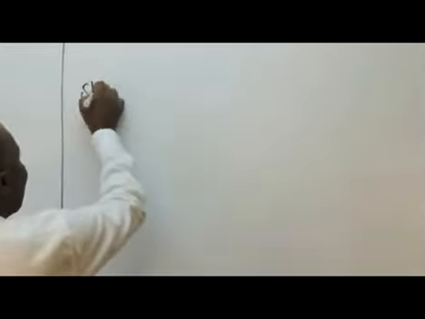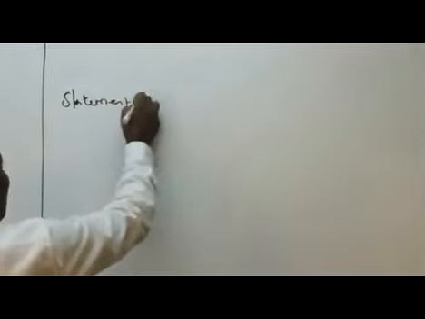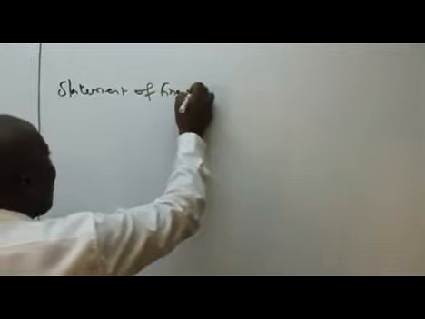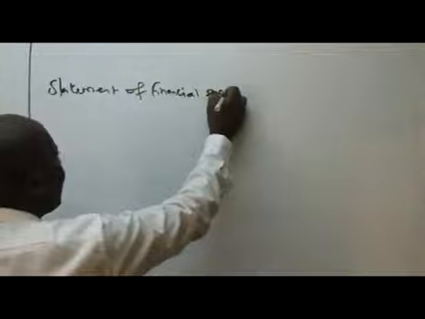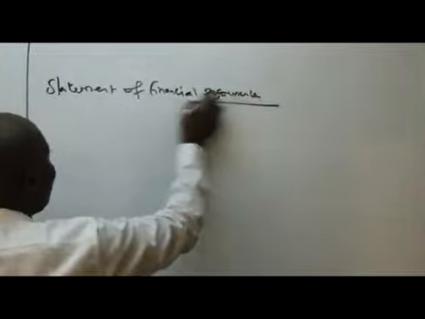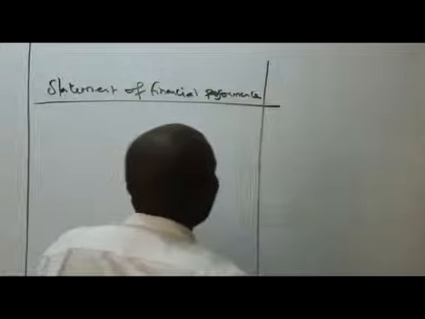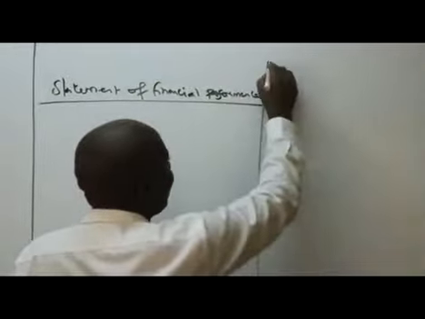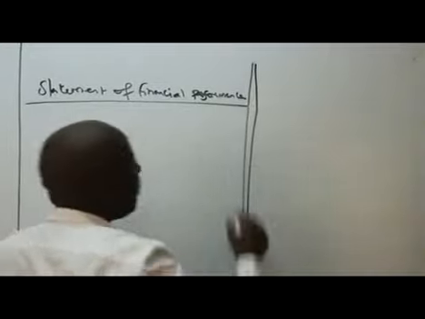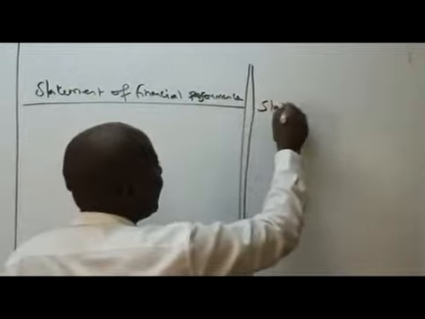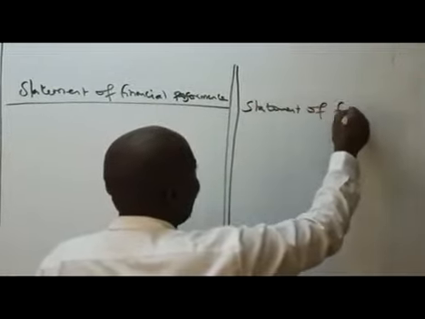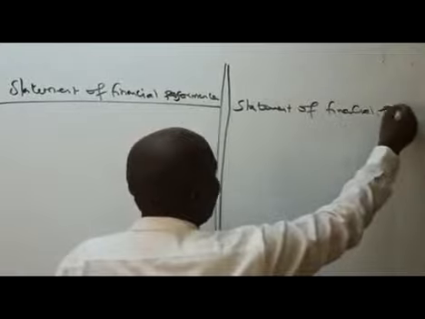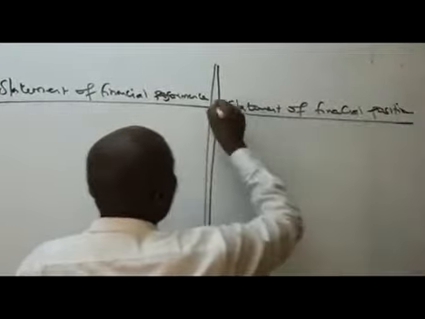What I'll do, I hope my cameraman will be able to see up to here. So we have here statement of financial performance, right? And then we have statement of financial position.